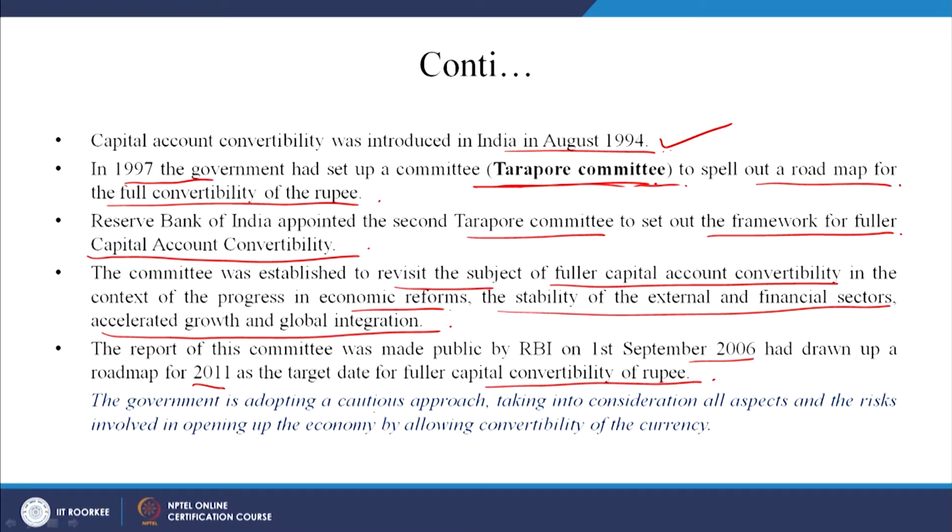The government is adopting a cautious approach, taking into consideration all aspects and the risks involved in opening up the economy by allowing convertibility. Now, what are the major risks that can happen? For example, why is the government thinking about it? See, it is not that simple that we open up the market as we wish, because by opening up the market, we are allowing others also to buy assets in India. So, how intelligent is it and how safe is it, we do not know.